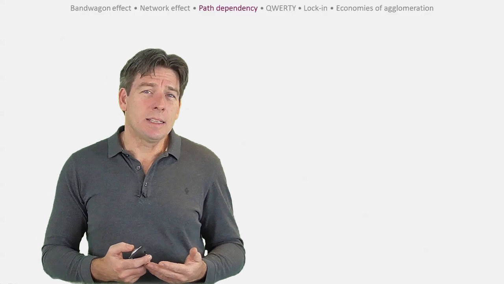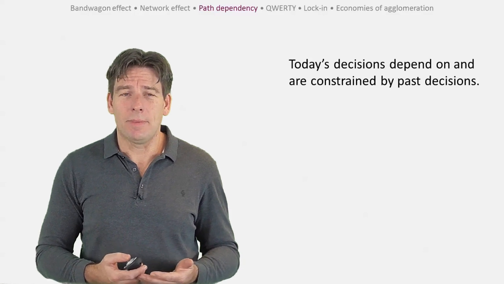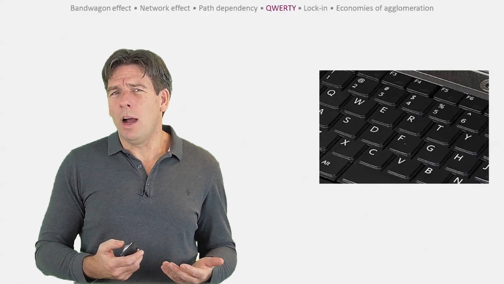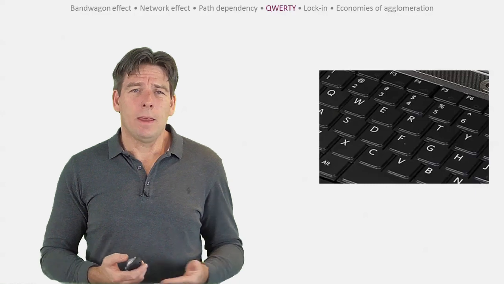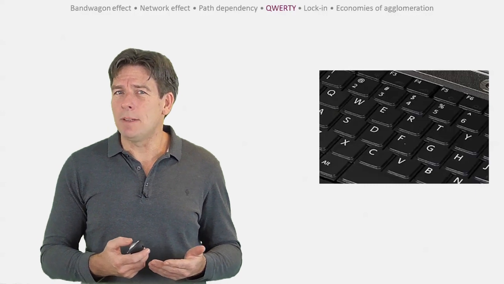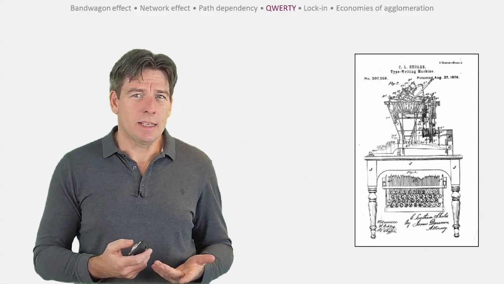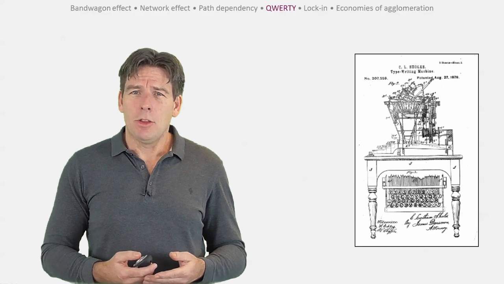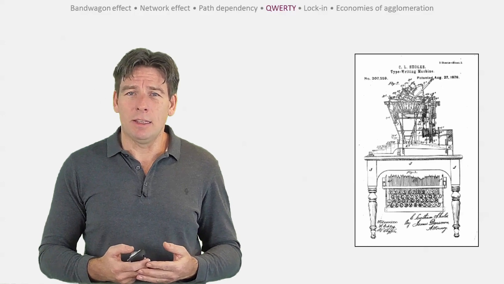Path dependency is the idea that our current decisions depend on and are constrained by decisions we have taken in the past. One example of path dependency is the QWERTY keyboard. Have you ever wondered why we use a keyboard that starts with the letters Q, W, E, R, T, Y? Well, the problem with early typewriters was that keys often jammed if they were typed in rapid succession and were too close together. Placing the letters Q, W, E, R, T, Y together overcame this problem, as these keys were rarely typed in succession. The problem was that this reduced typing speed, as fingers had to travel a greater distance to find the right letters.